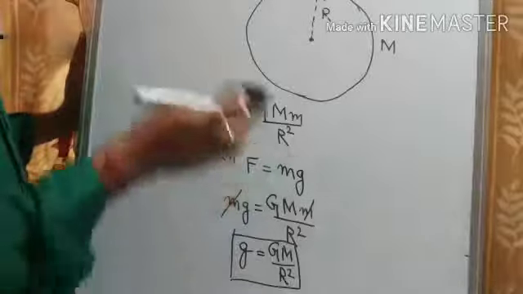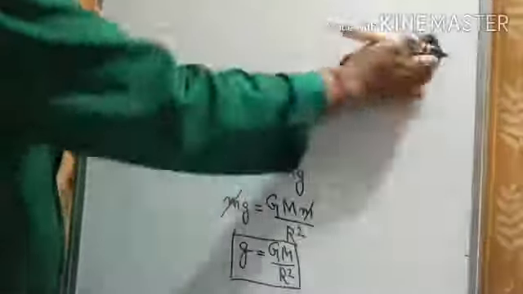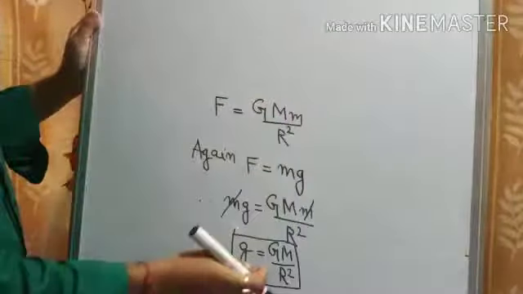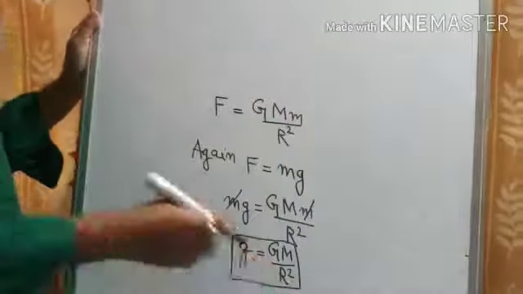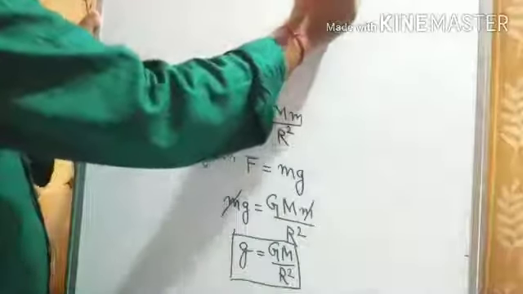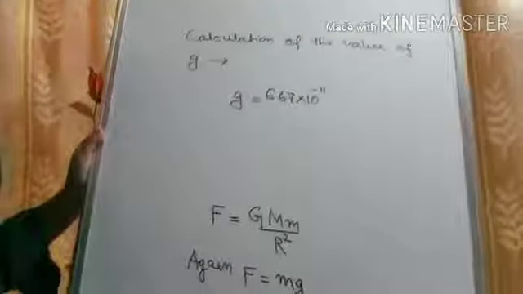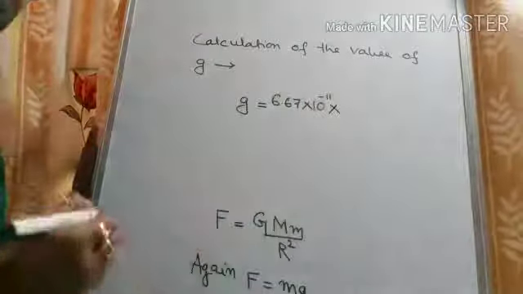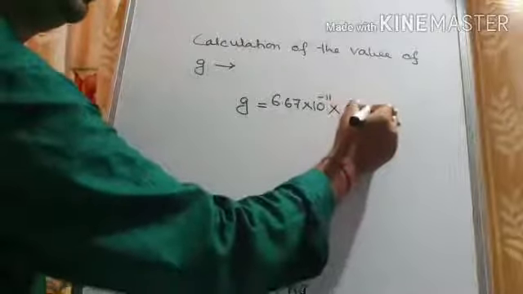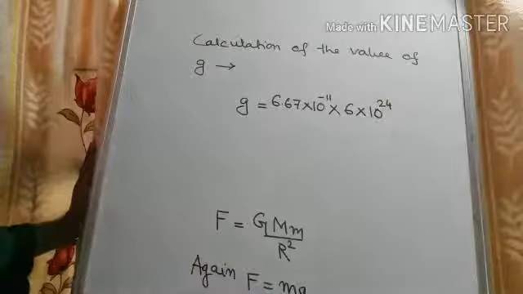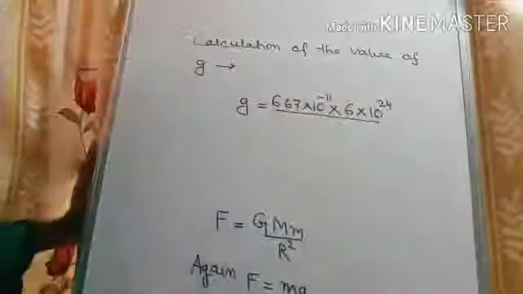Fine. Now if we replace them with the values, there are some known values like the mass of the earth and the radius of the earth. So capital G is 6.67 into 10 to the power minus 11. This is the value of capital G. Next is capital M, that is the mass of the earth, which is 6 into 10 to the power 24 kg. Remember, the mass of the earth is 6 into 10 to the power 24 kg, divided by the radius square.